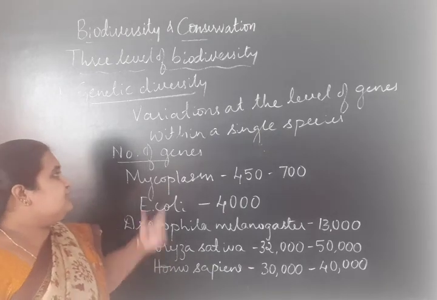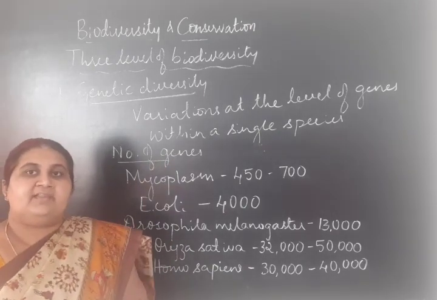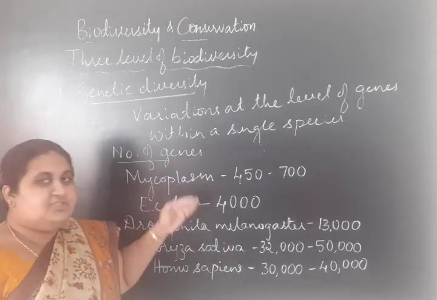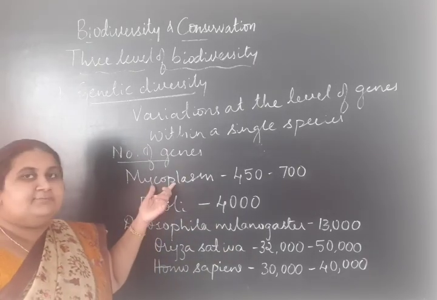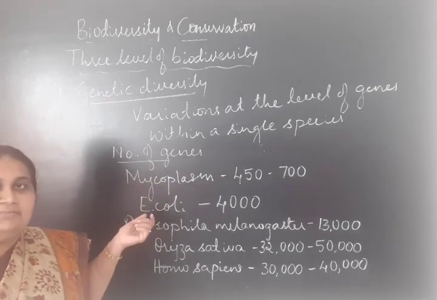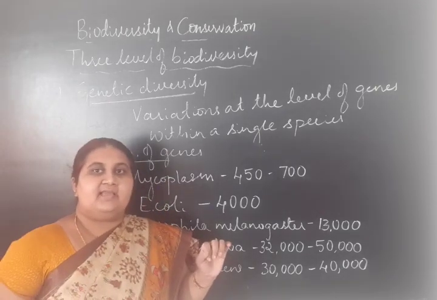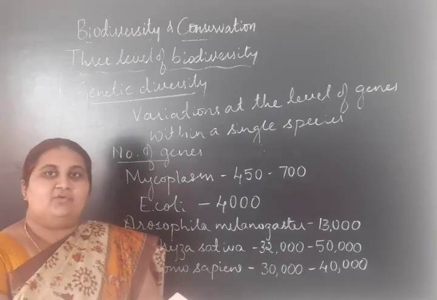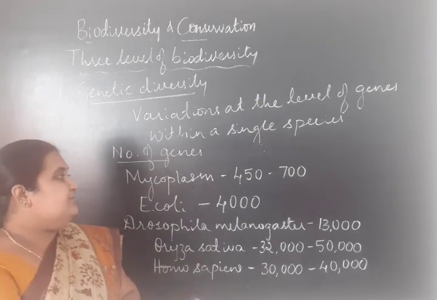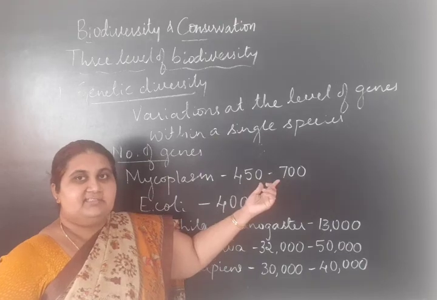The number of genes varies from one organism to another. Mycoplasma, you know, is a bacteria, a prokaryotic organism, included under the kingdom Monera. Mycoplasma includes 450 to 700 genes.